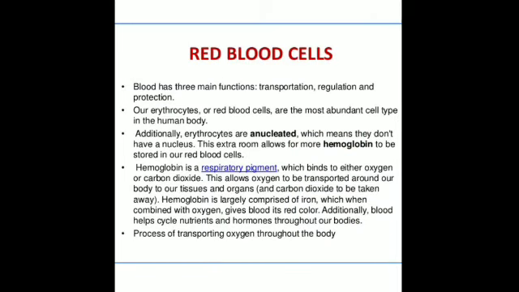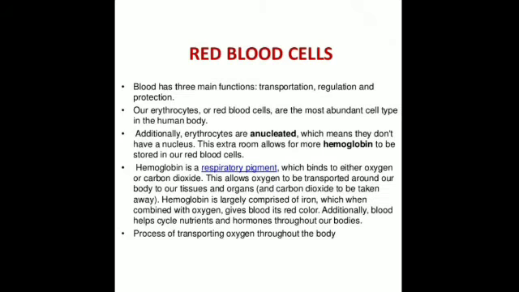Now what is the basic function of RBCs? They are red in color due to what? Because of the presence of a pigment which is known as hemoglobin. Hemoglobin is the pigment which is responsible for the red color of the blood, and it is the pigment which is responsible for carrying the oxygen inside the body, and apart from this it carries the carbon dioxide outside. It is the pigment which is responsible for the gaseous transport in simple terms.